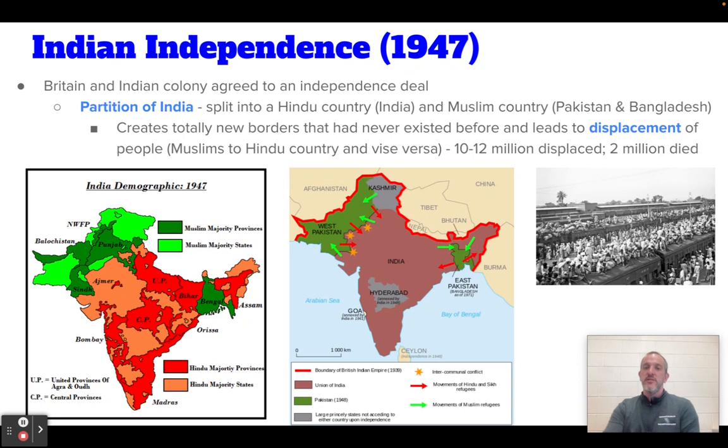And in this case, they are going to partition India into this Hindu country, India, and a Muslim country, Pakistan. Eventually, this East Pakistan is like, we're not like these guys. We're totally different culturally, even though we're Muslim. We want our own country. And this becomes known as Bangladesh. So today, this is Bangladesh. This is Pakistan.